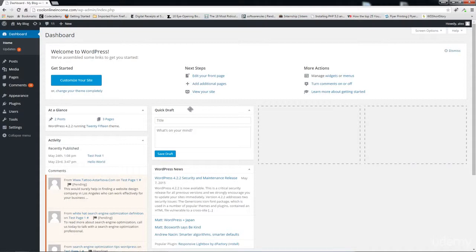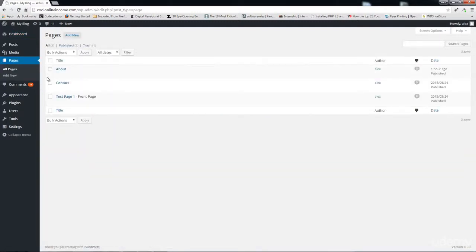Okay, let's talk about how to create menus in your WordPress website. Now, just to show you something, on my pages I already have a couple of pages that I've created already. I have the about page, I have the contact page, and I have the test page 1. So if you don't have these pages yet, you can go ahead and create them, or you can create some other pages that you want.